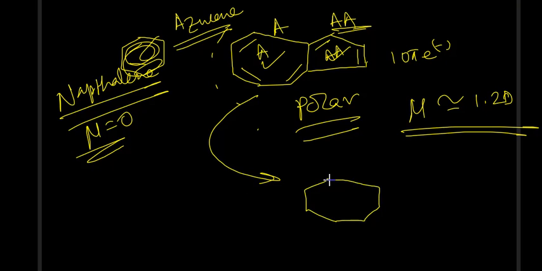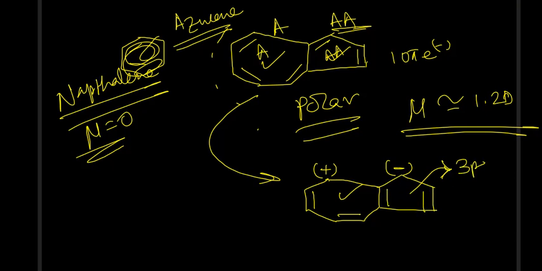okay, let me draw the structure first. Now if you see this one, what happens is, this is plus, this is minus, this kind of structure change happens. One of the bonds that was there in this ring has shifted as a lone pair to this ring. Now if you see, this is having 3 pairs, right? Actually there are 1 2 3 4 5 6 pi electrons, that means 3 pairs. So 3 pairs makes these odd pairs and this becomes aromatic.